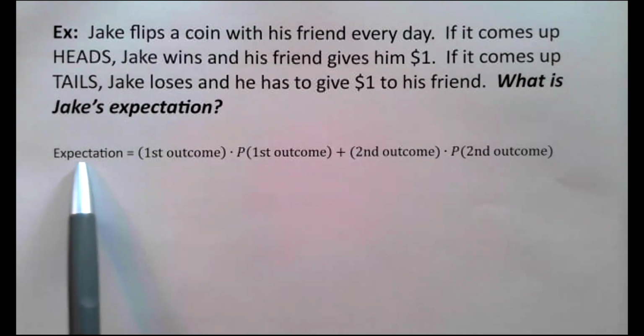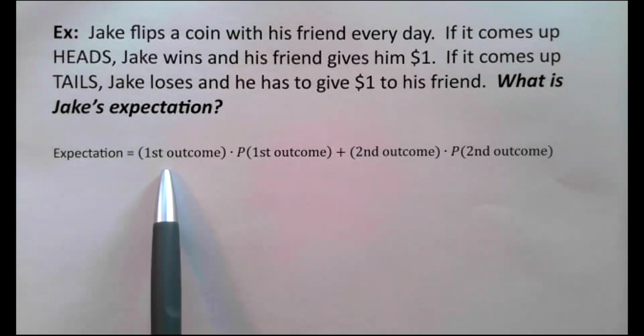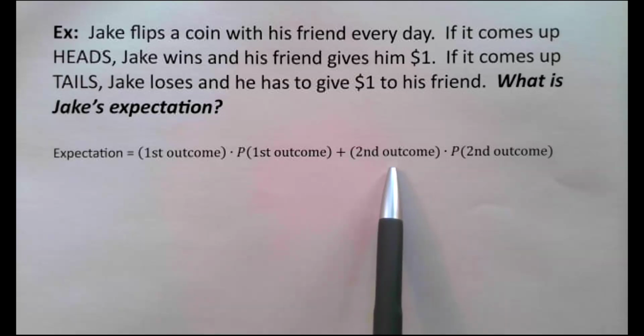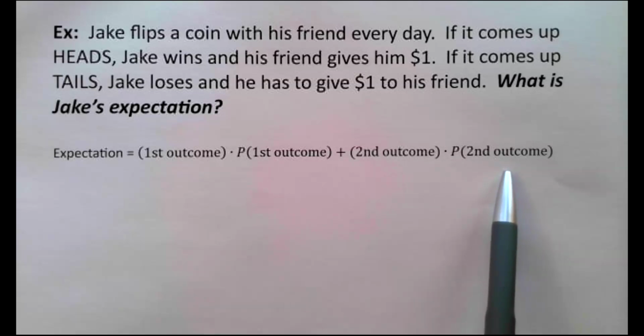Here's the formula. Whenever you're doing an expectation problem, the formula is first outcome times probability of first outcome plus second outcome times probability of second outcome. So what's the first outcome?